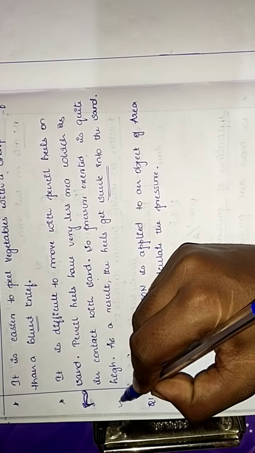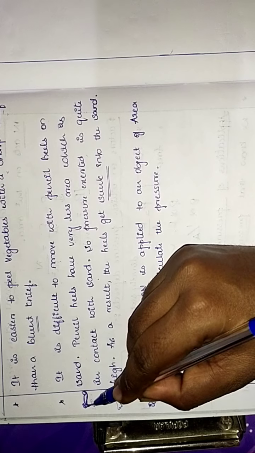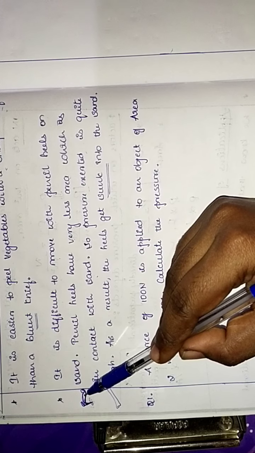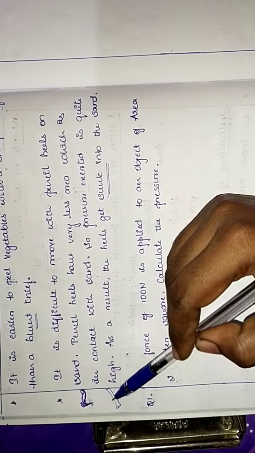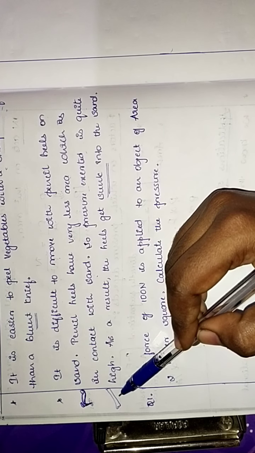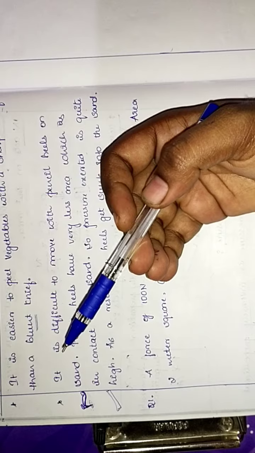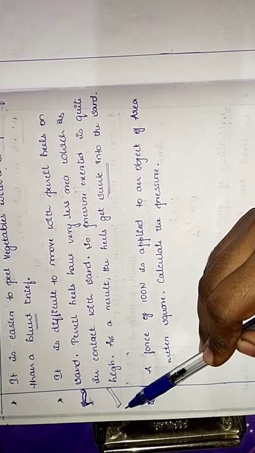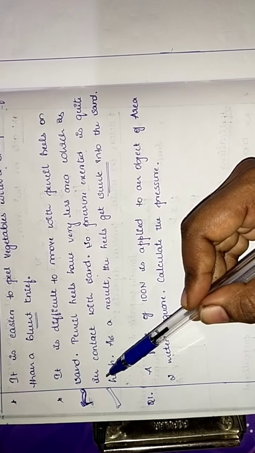Okay, so which is larger, the area of your foot? Do the effects of a force of the same magnitude on different areas differ? Say for example, when you walk with bare feet as compared to high heel pointed shoes, the pressure will be on the front side, whereas in bare feet it applies pressure on both sides. So the effects of force of the same magnitude on different areas differ.